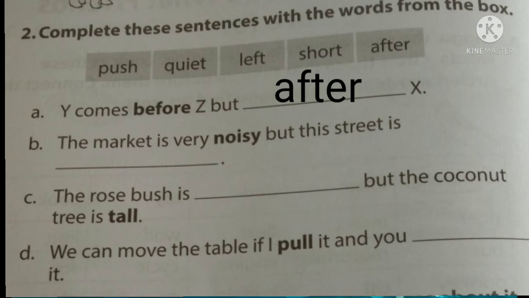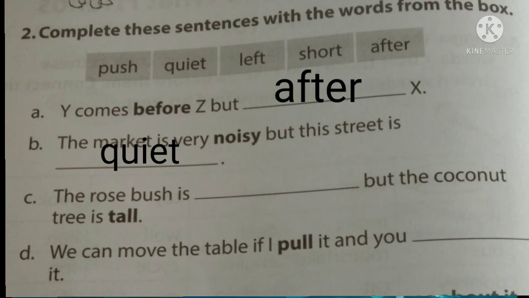Y comes before Z but after X. And the next sentence: the market is very noisy but this street is dash. So the word in bold is noisy. What is the opposite of noisy? Quiet. So here you can write the word quiet. The market is very noisy but the street is quiet.